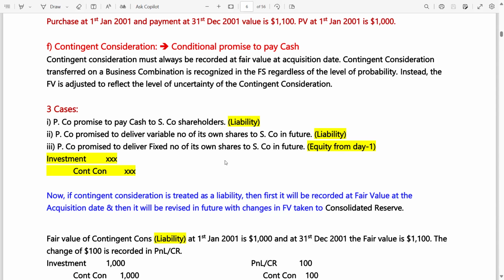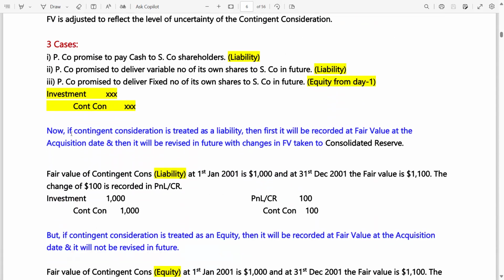So the entry in case of equity: investment debit, contingent consideration credit. If it is equity, we all know if there is a change in contingent consideration fair value, we do not make any entry for this change. Now, if contingent consideration is treated as a liability, meaning the upper two cases, then first it will be recorded at fair value at the acquisition date, and then it will be revised in future with changes in fair value taken to consolidated reserve. In the consolidation, we use consolidated reserve instead of P&L.